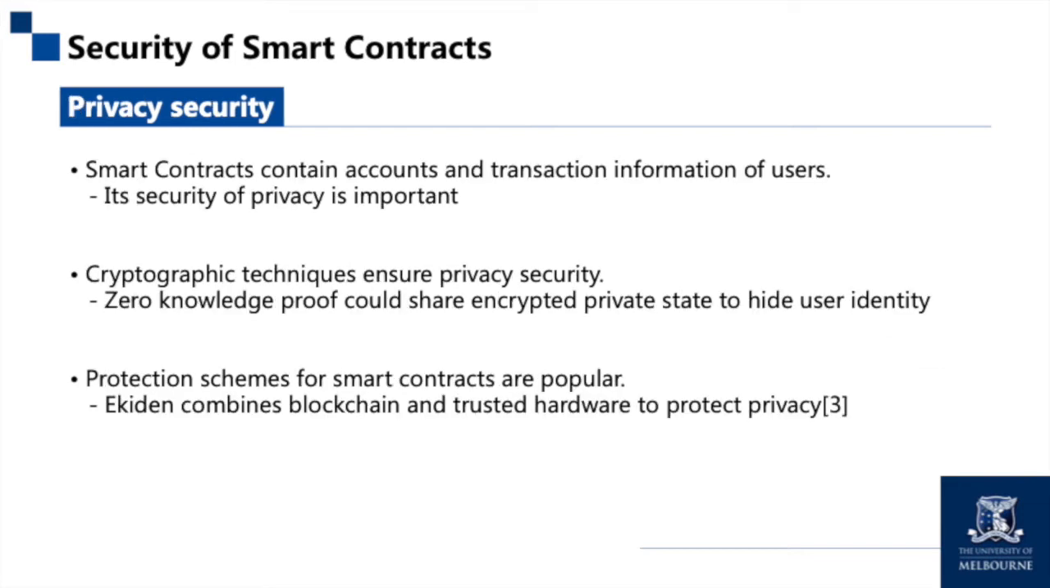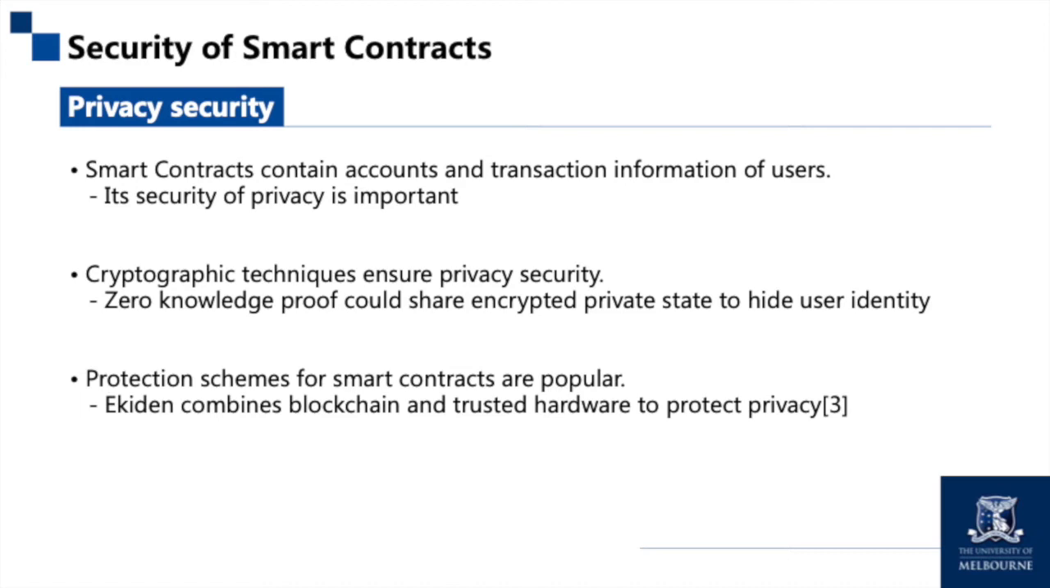Due to the transparency of blockchain, privacy security has also become a key concern. Smart contracts contain users' accounts and transaction information, so their privacy security is important. Cryptographic techniques can effectively ensure privacy security. For example, zero-knowledge proof allows sharing encrypted private states with everyone to hide users' identities.